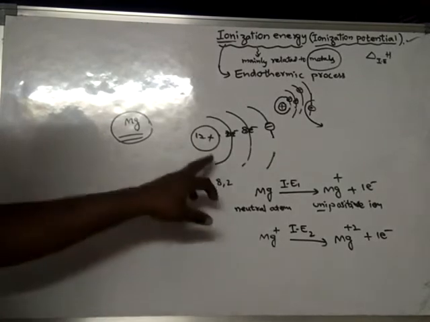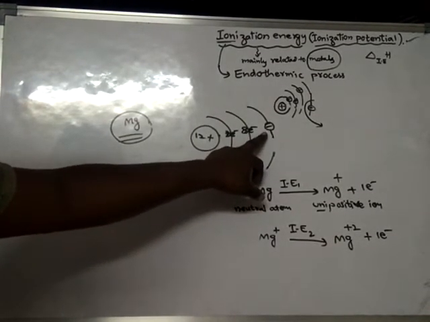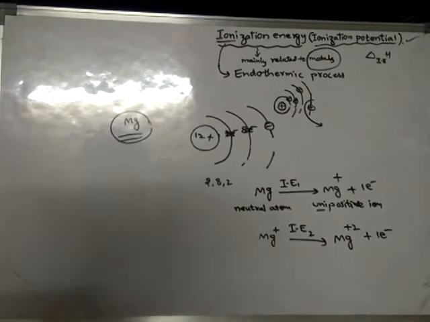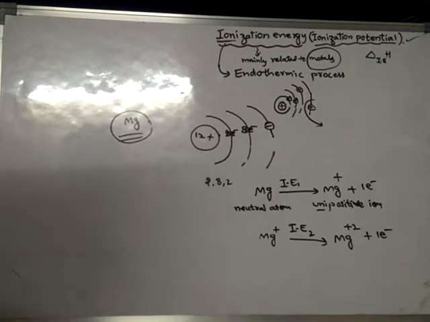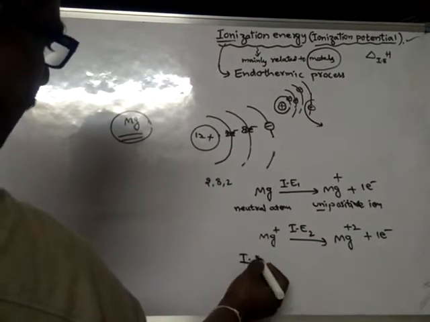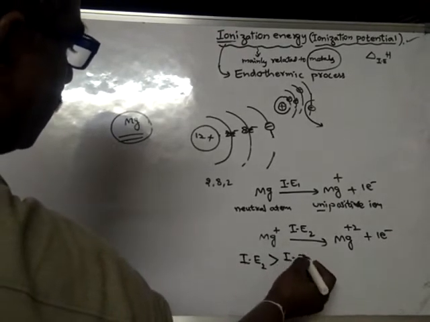So in order to remove the second electron, we have to spend more energy when compared to the removal of the first electron. Here ionization energy 2 is greater than ionization energy 1.